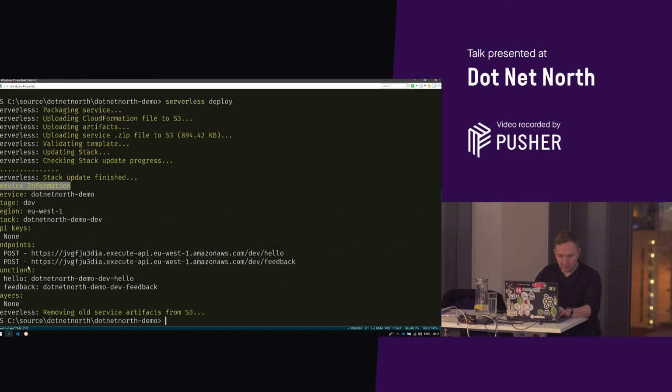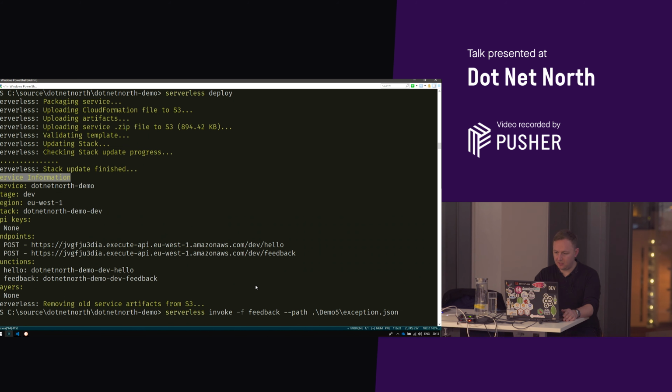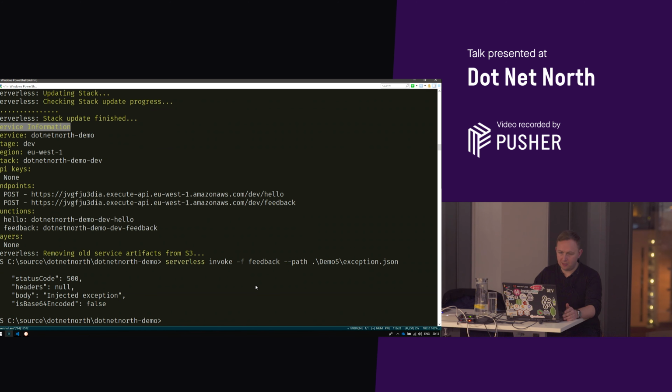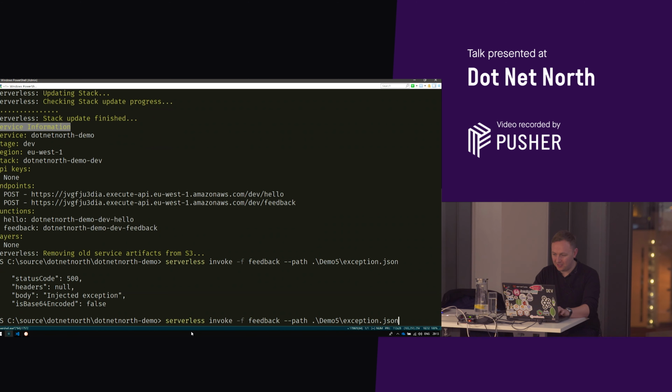So brill, that's deployed. We're passing the exception one in first, and we'd expect this to come back with a 500 response. Yeah, so there we go, status code 500. The body is injected exception. I wouldn't recommend passing your exceptions back to the user normally, but for demo purposes, I figure it's fine for today. Let's have a look at what latency looks like. So we'd expect something similar, a nice response for the client to be able to do something with.